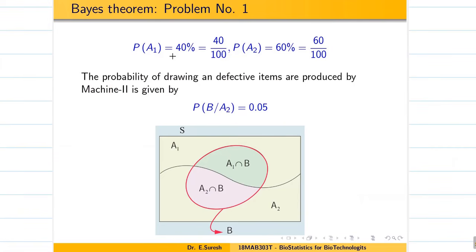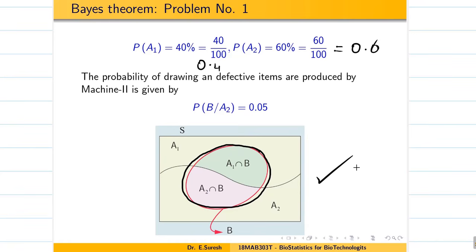Okay. So probability of A1 is 40%, probability of A2 is 60%. So this is going to be 0.6 and this is going to be 0.4. And this figure will show only two events are there. B is the defective event of selecting a defective item, so it is associated with A1 and A2.